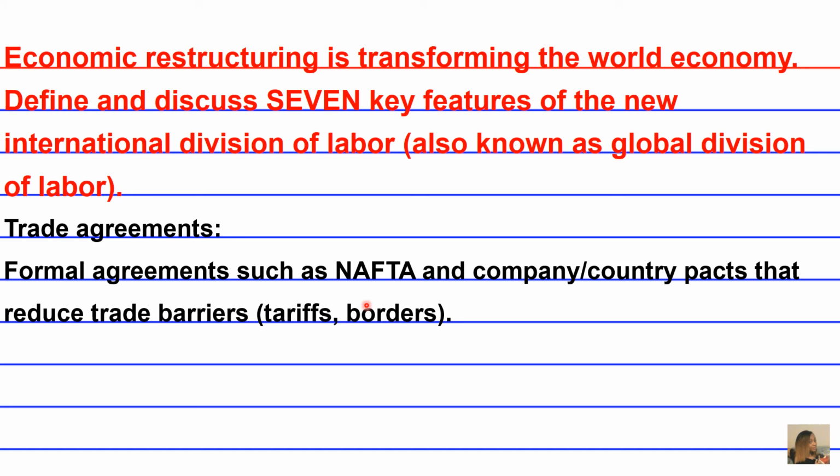And if you're not familiar with NAFTA, this is the acronym for the North American Free Trade Agreement. It's an agreement amongst the United States, Canada, and Mexico designed to remove tariff barriers between the three countries, kind of dissolving our borders in terms of trade.